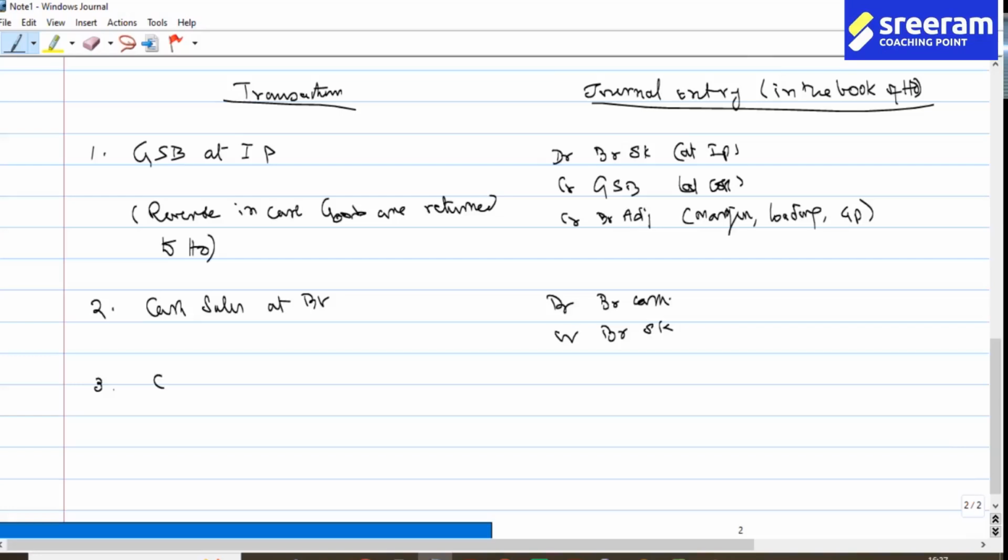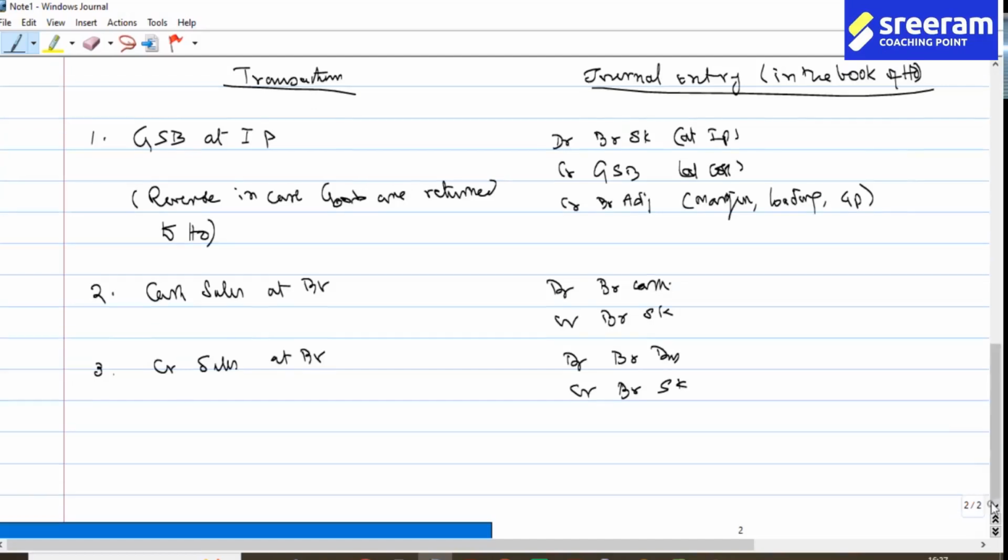Then number three, credit sales at branch. What is the entry that we are going to pass? Debit branch debtors, credit branch stock. Is that right? That is the one that we are expected to carry out. What journal entry do we pass if it were a credit sales? Debtors to sales. So instead of sales, it is branch stock, and debtors we do have. In order to differentiate from head office debtors, we are putting the prefix as branch debtors.